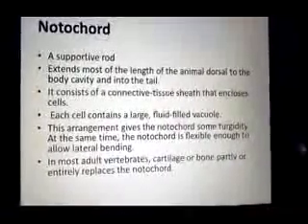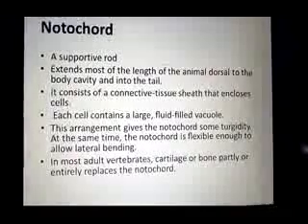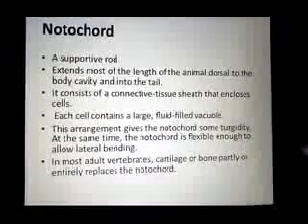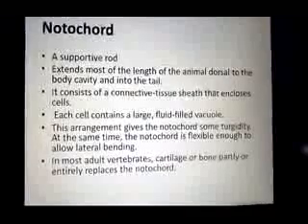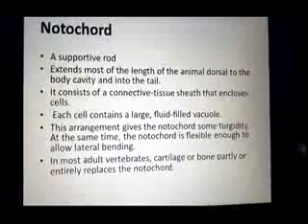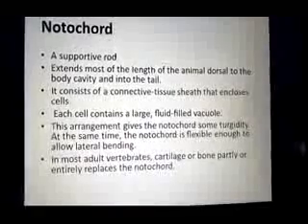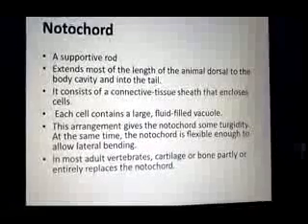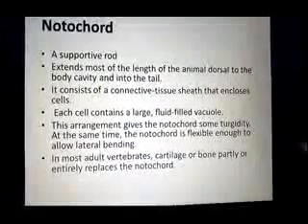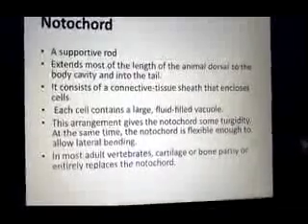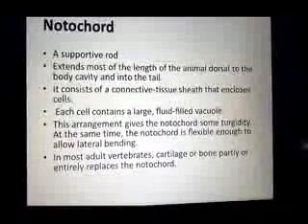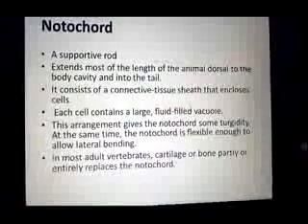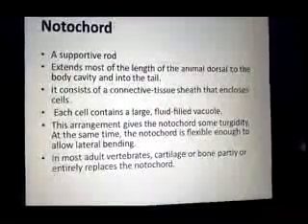It is made up of connective tissues arranged in the form of a sheath, and inside these connective tissues, cells are present which contain large fluid-filled vacuoles. These vacuoles and this arrangement of the cells provide turgidity to the notochord. As a result of this turgidity, the notochord provides support to the body of the animal. The notochord is present from the anterior side up to the post-anal tail.